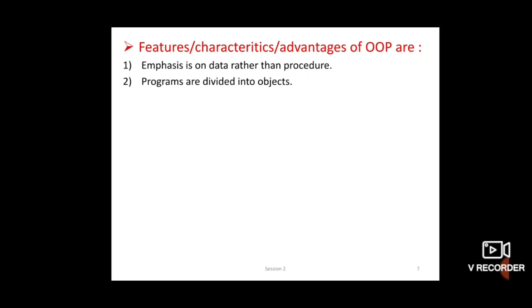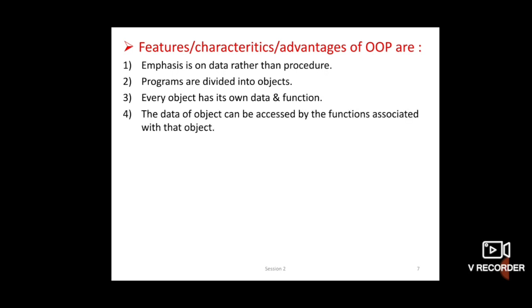What do you mean by object? Object is a basic runtime entity. It is a living or non-living thing. Already we have seen this topic in the previous video. Each object has its own data and function. Every object has its own data and function.